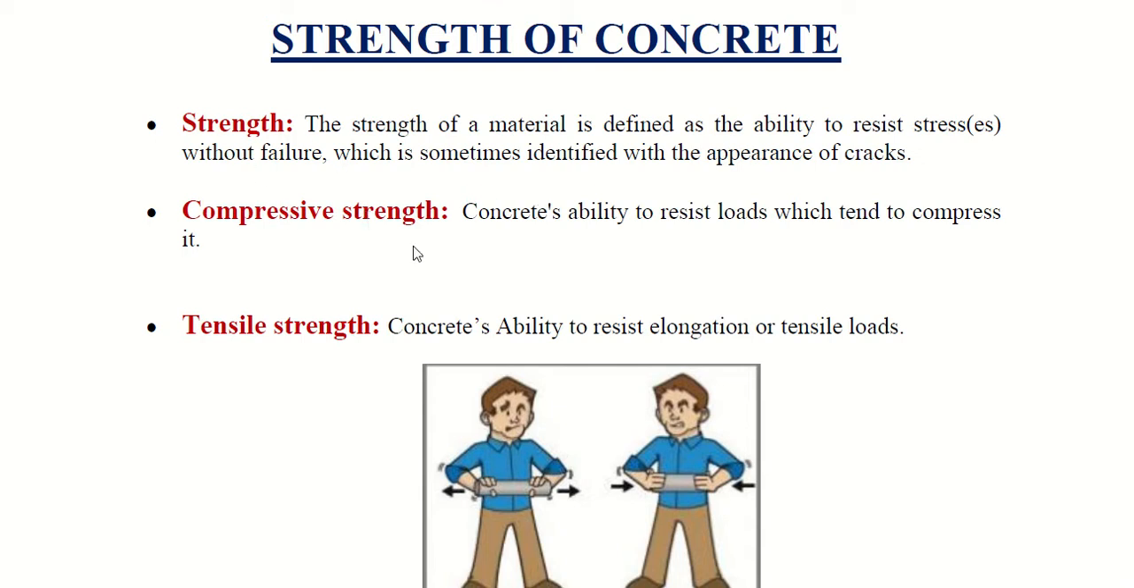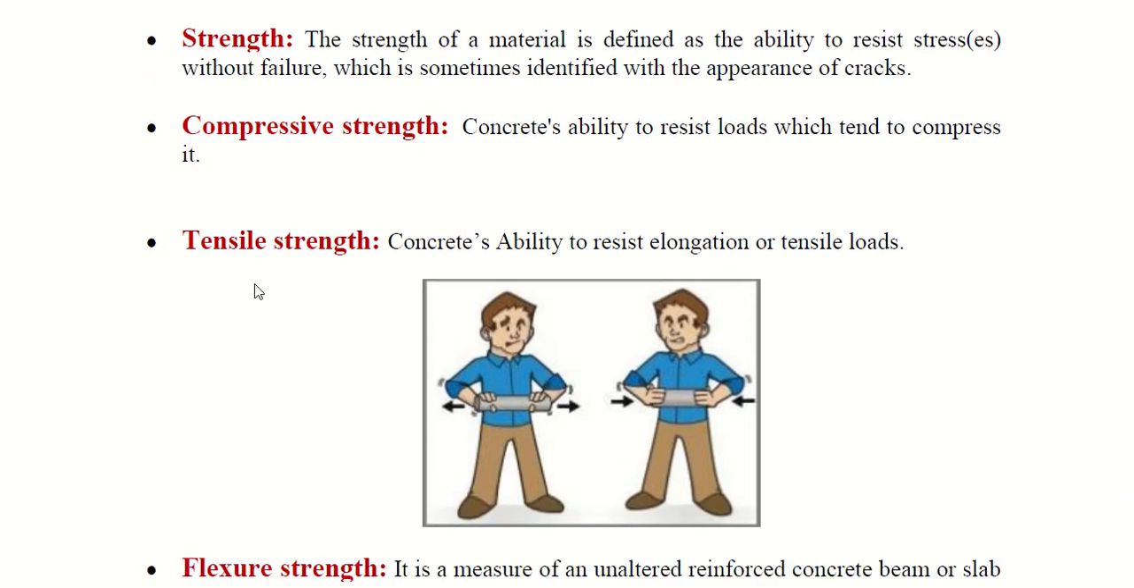Next comes compressive strength. What is compressive strength? It is the ability of the concrete or the material to resist compressive loads, means loads which tend to compress the member, to compress the surface. Next we have tensile strength. Tensile strength means the ability of the concrete or the material to resist elongation or tensile loads, means loads which tend to expand the material, elongate the material.